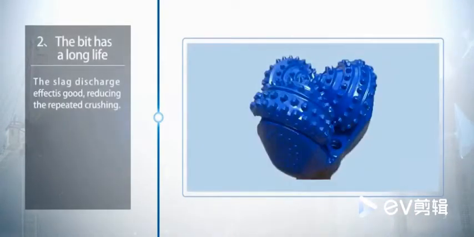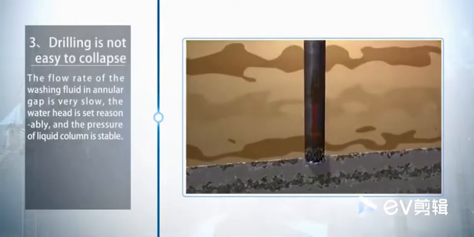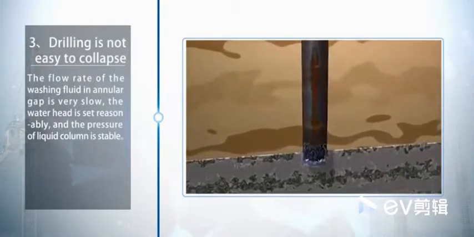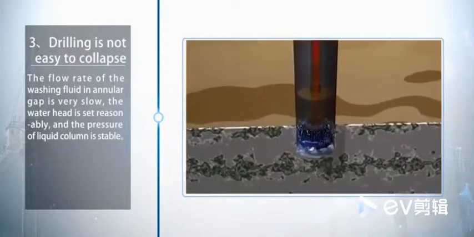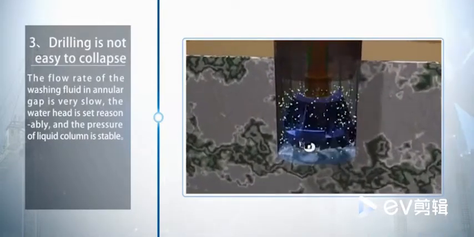Because the slag discharge effect is good, reducing the repeated crushing, the service life of the drill bit is significantly increased. Because the flow rate of the rinsing fluid in the annular gap is very slow, the damage to the hole wall is small.